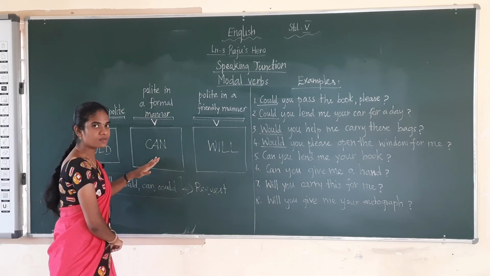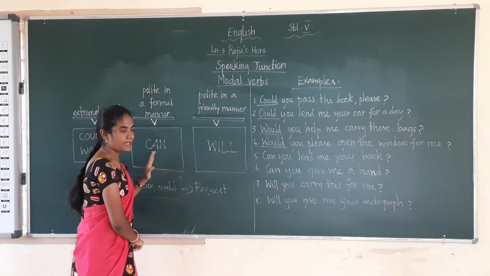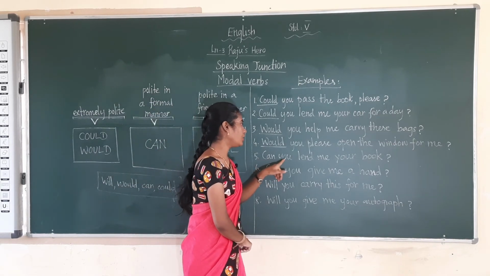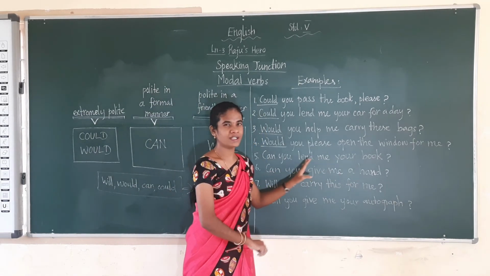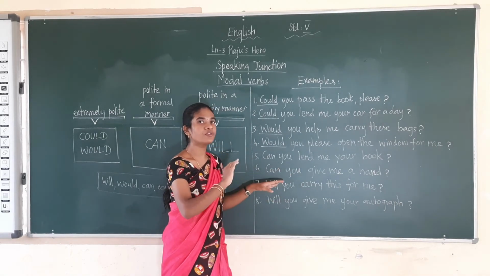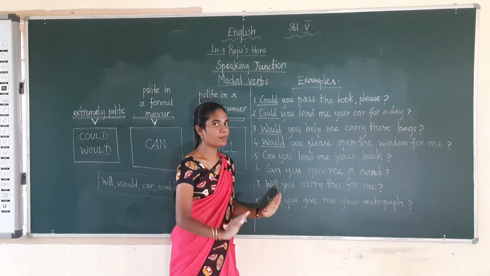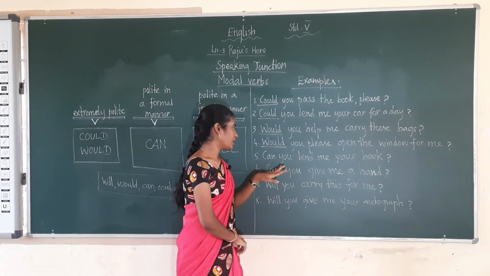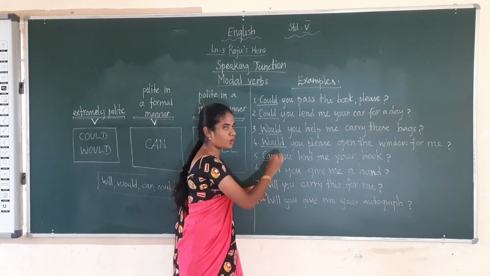For that, what is a modal verb we can use? For that we can use can. Okay. Now we can see the sentences. Can you lend me your book? So here they are asking politeness in a formal manner. Okay. In a formal manner they are asking, can you lend me your book? Okay. The next one, here can is the modal verb.